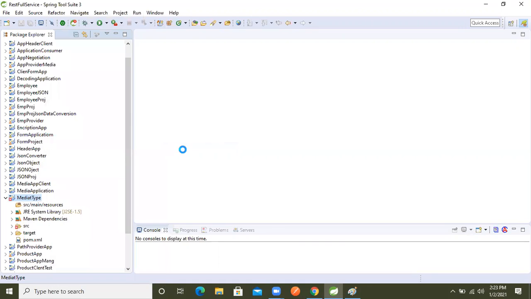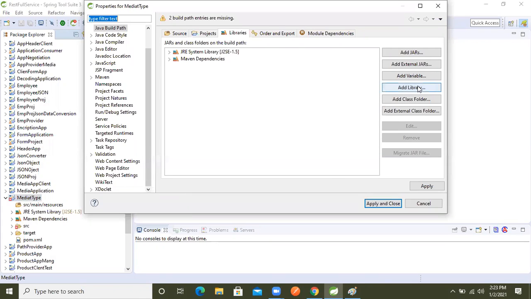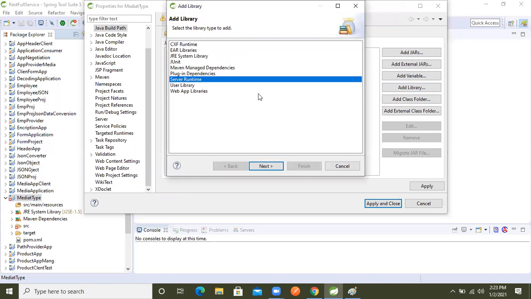There we will select Add Library. Multiple things are there, guys, but we will select Server Runtime only.